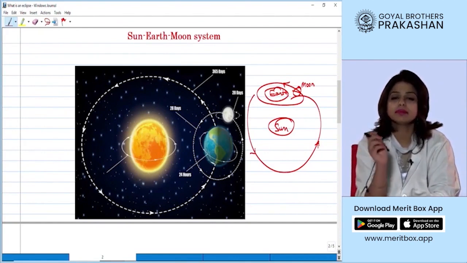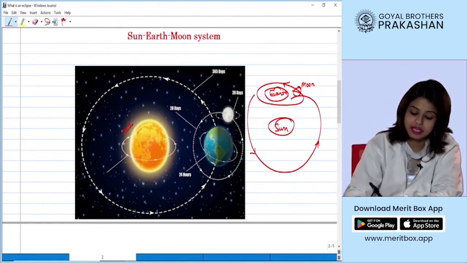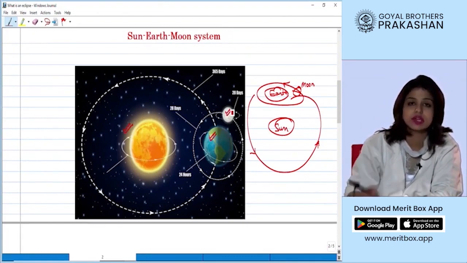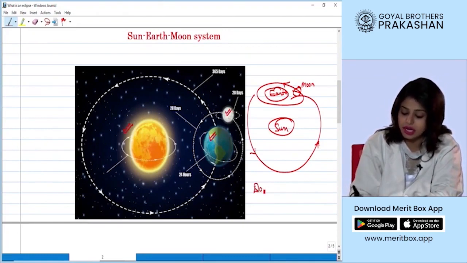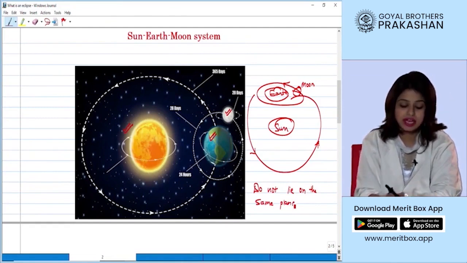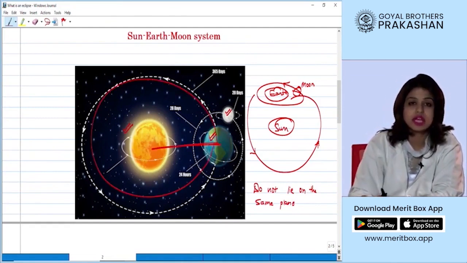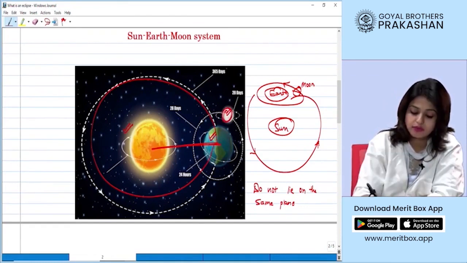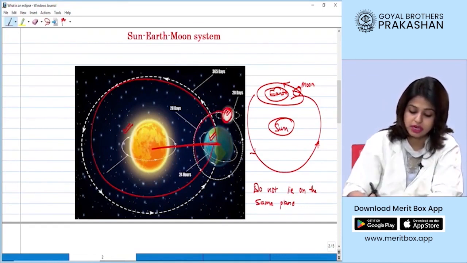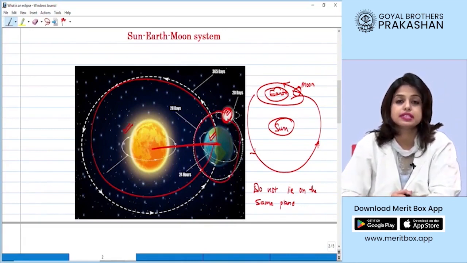But there is a very peculiar difference. When we talk about the sun, the earth and the moon system, they do not lie on the same plane. That means that the plane on which the sun and the earth revolve is different from the plane in which the moon revolves around the earth.